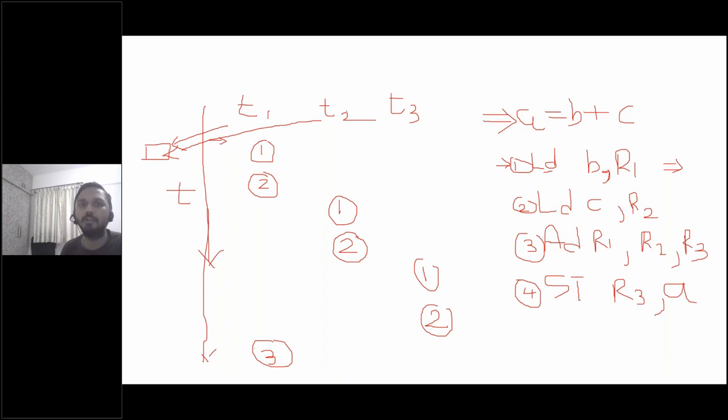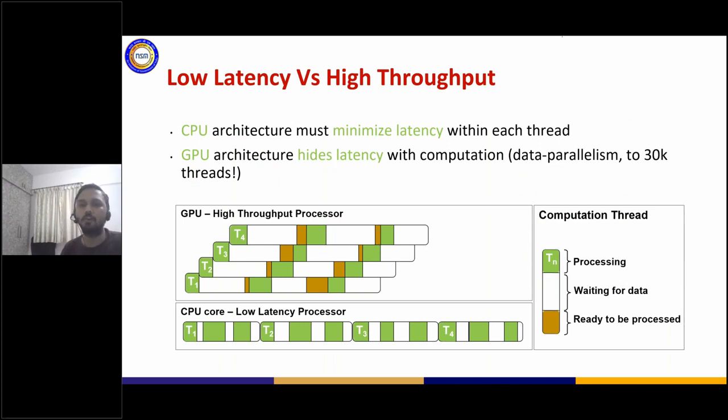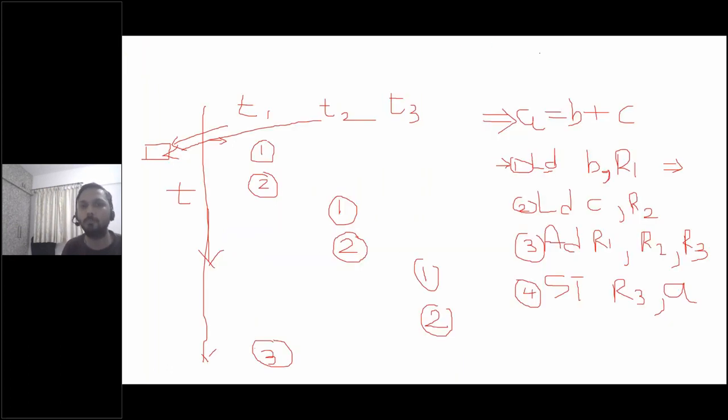This is called context switching, or thread switching. Now this thread switching is very efficient on GPUs because on GPUs we can launch thousands of threads, unlike on the CPU. On the CPU, the number of threads that you run is usually equal to the number of cores, or double that in case you have enabled hyperthreading. More than that slows down your overall system. While on GPUs, it is possible to launch more threads than cores, and that's why you can do this context switching I just talked about very fast.